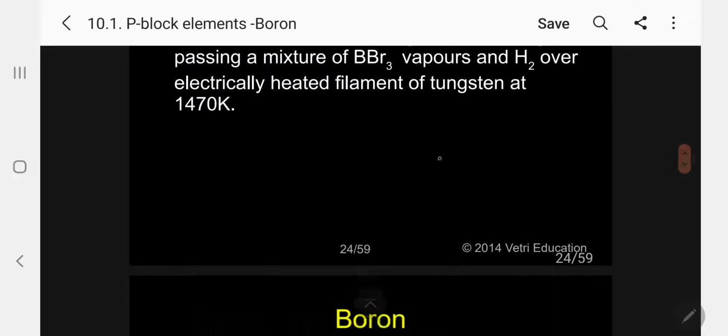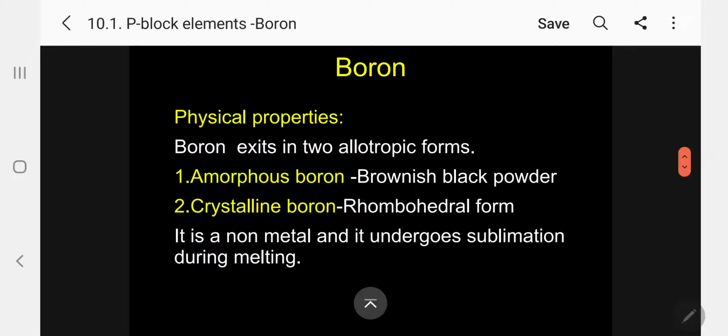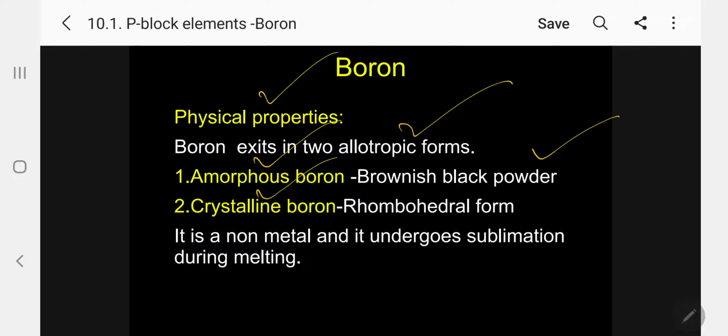Kindly follow. Now coming to the properties, boron physical properties. Boron exists in 2 allotropic forms, amorphous boron and crystalline boron. Amorphous boron is a brownish black powder, crystalline boron has a rhombohedral form. It is a non-metal. It undergoes sublimation during melting.